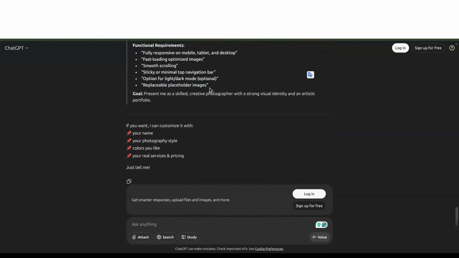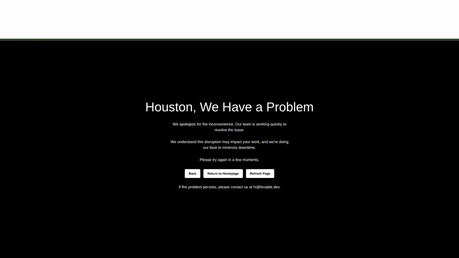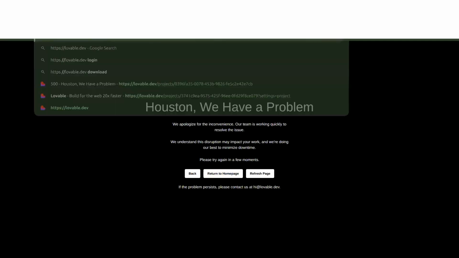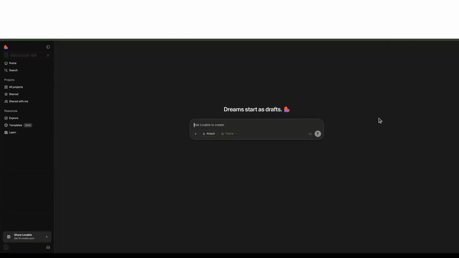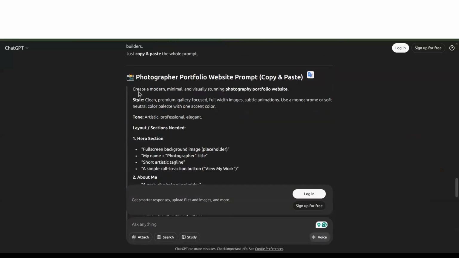So it has given you everything here. So your work is to just copy paste into the tool, right? So let me open this tool. Okay, so this is the tool, right? So simply you have to maybe log into this platform. So what this does again is you have to just prompt how you prompt in ChatGPT. But now that you already have this ready-made prompt, just have to copy paste it.